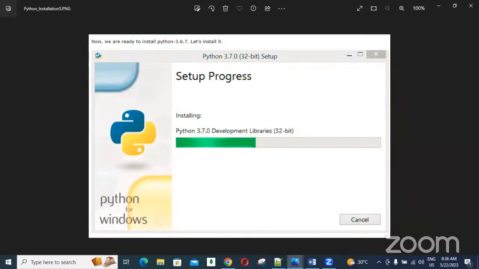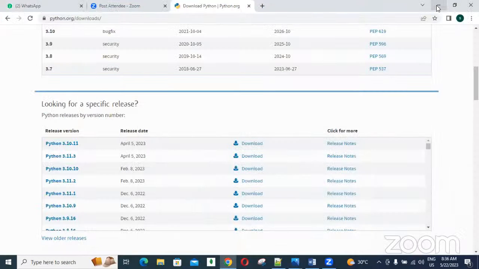So like this, some process is going. Once the process is completed, the installation is successfully done. Like that, a message is coming, guys. The message is displaying: installation done successfully.